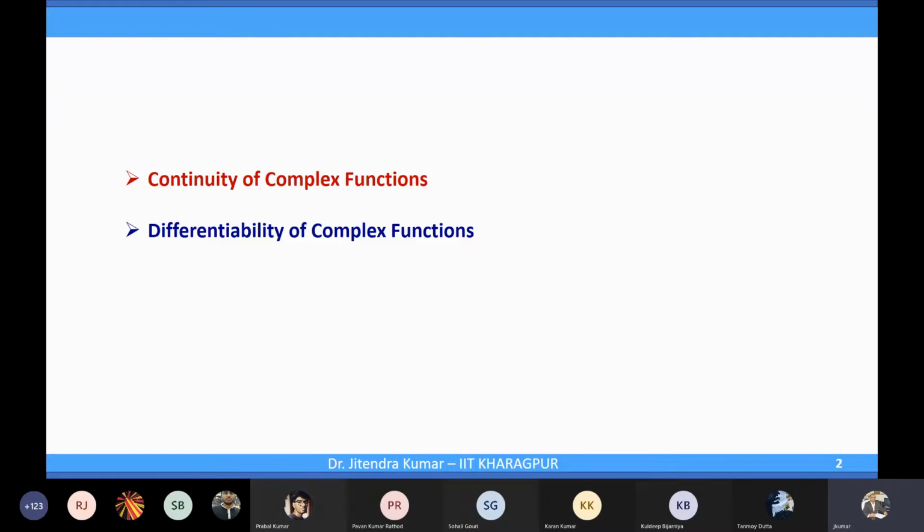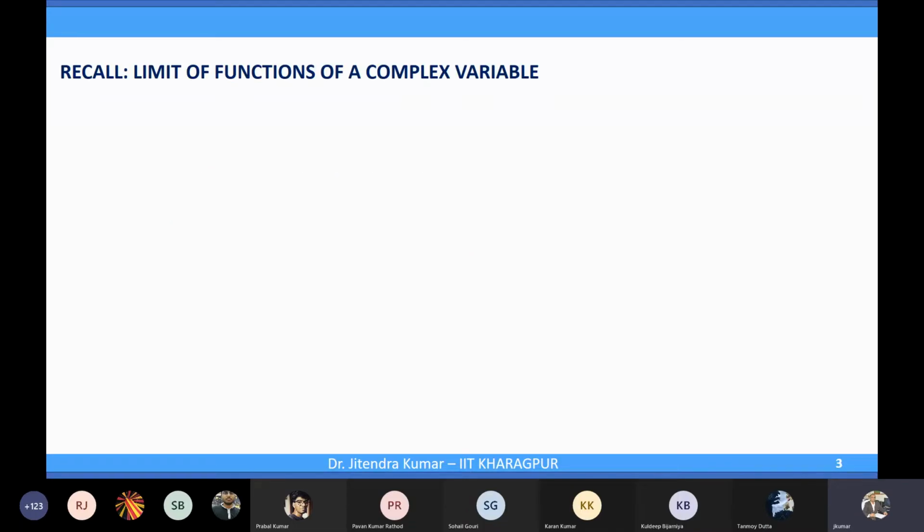Okay, so here we will continue with the concept of complex functions, with the continuity and the differentiability of complex functions, right? So just to recall again, we have already gone through the limit.